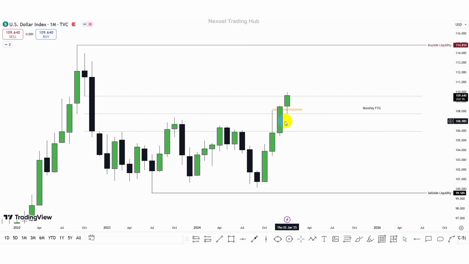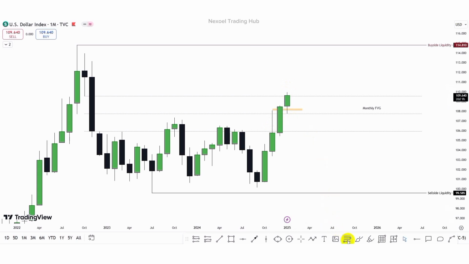So this is the dollar index, and this is the monthly time frame. Last week I projected and showed us the monthly bearish fair value gap, how we saw the December candle closing above the mean threshold of the monthly bearish fair value gap. And then we identified the fair value gap that resides between this candle and this candle last week, anticipating to see further bullish movement to the upside when price returned to mitigate that fair value gap.